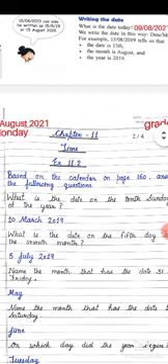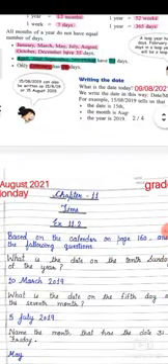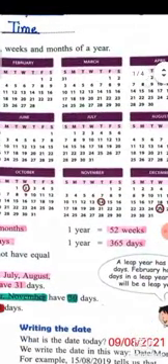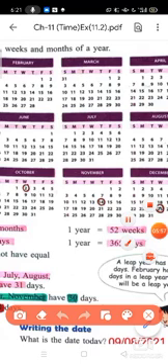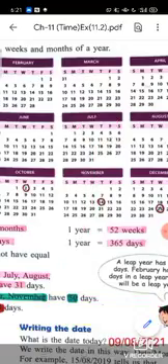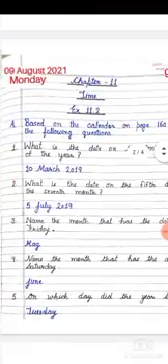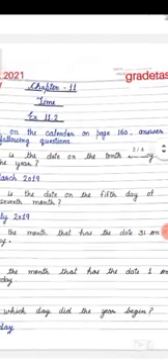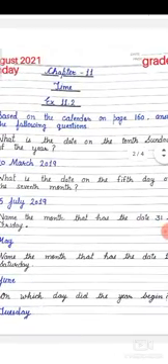Yeah, what is the date on the 5th day? You have to see the date on the 5th day. So 5th day, 1, 2, 3, 4, 5. Okay, now see here, 1, 2, 3, 4, 5. So 5th day date will be 5 July. Okay, 5 July 2019. So your answer will be 5th of July 2019.